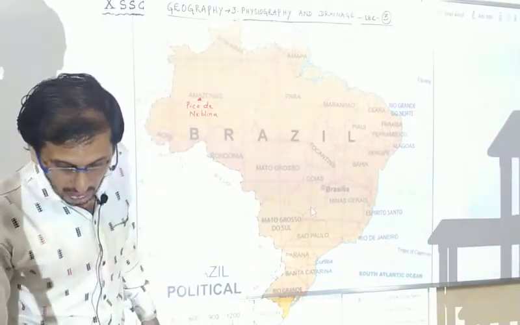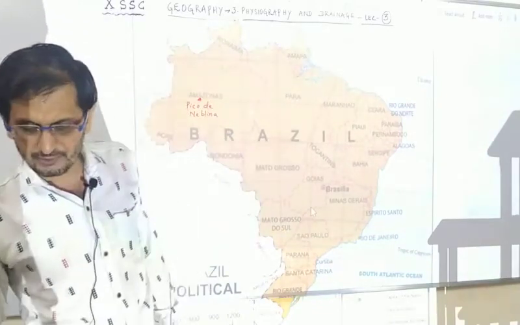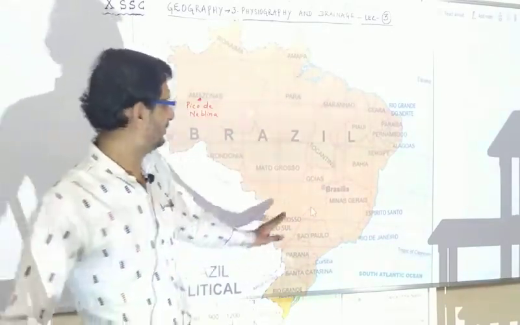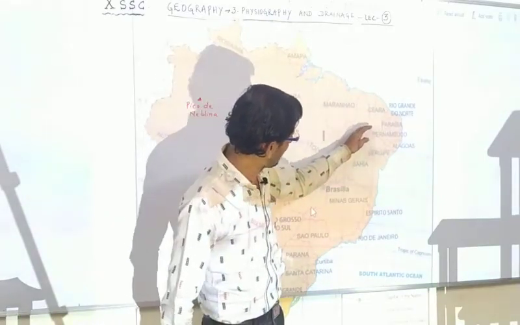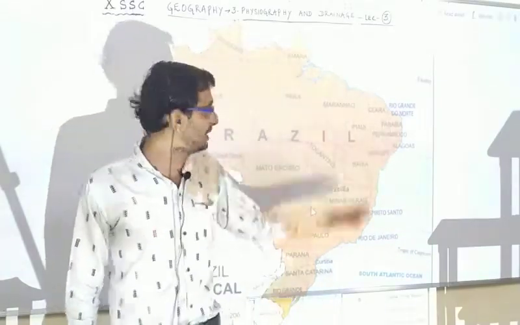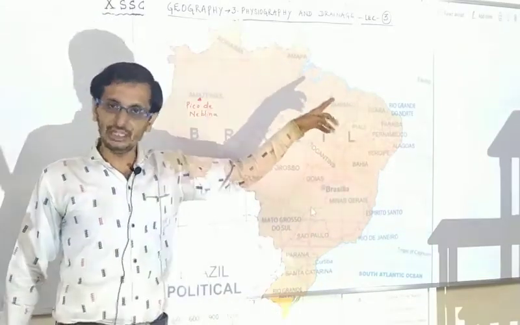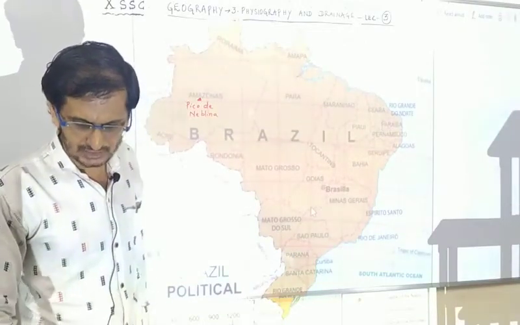So the eastern coast receives a large number of smaller rivers. The only major river which meets the Atlantic Ocean is São Francisco. São Francisco flows from here, it goes to the north and suddenly it expands and goes to the eastern coast or east coast of the Atlantic Ocean. Now, the eastern coast receives a large number of smaller rivers.